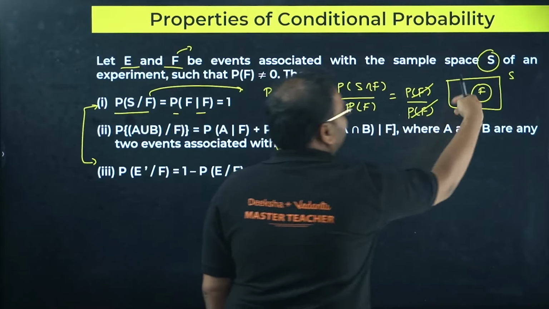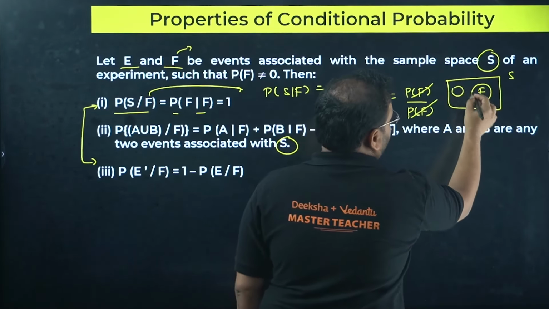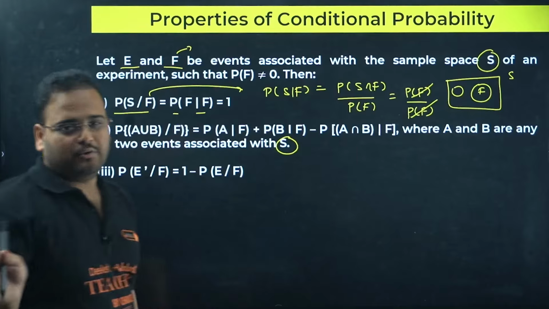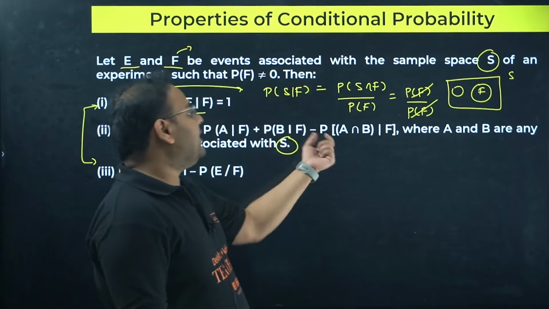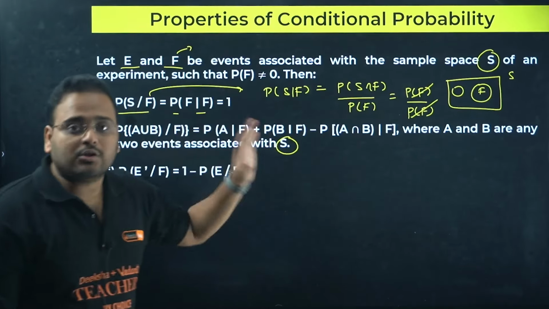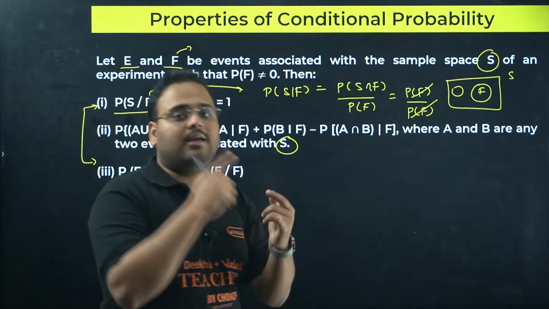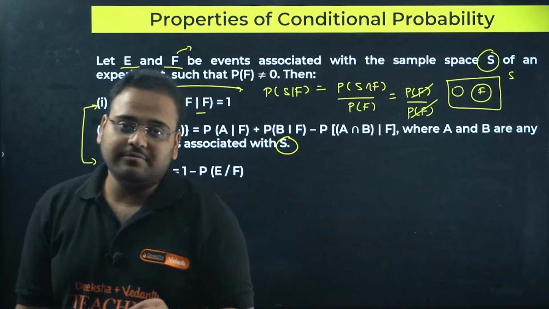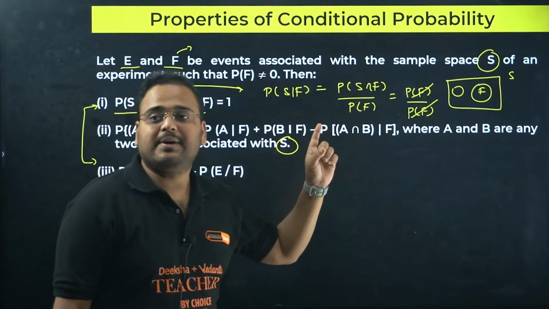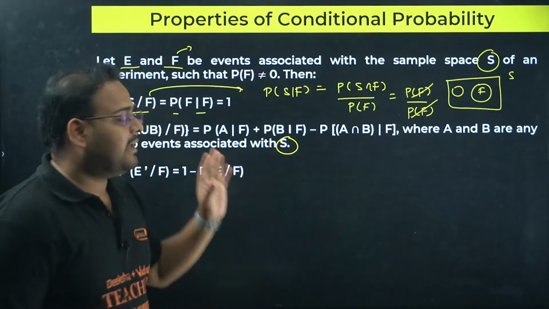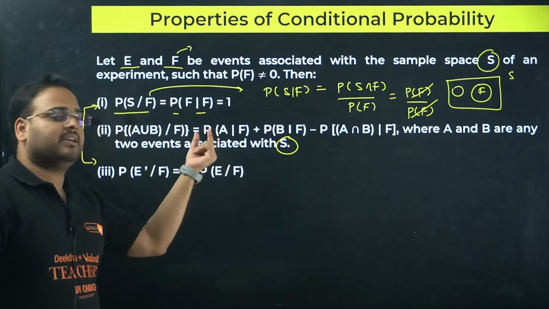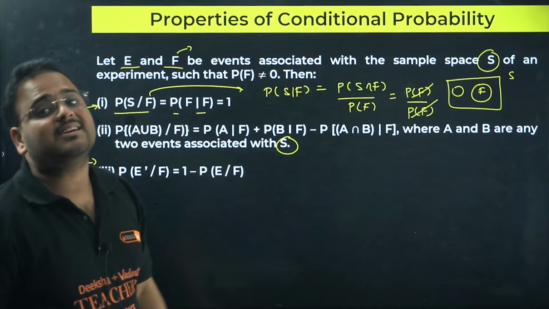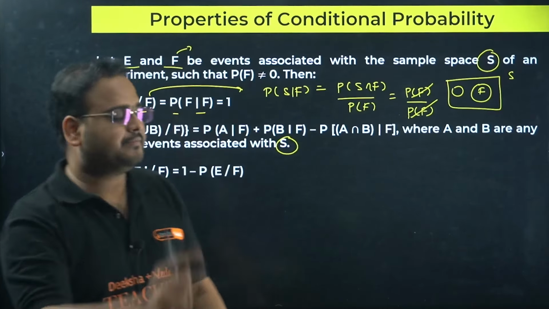Of course there will be intersections and unions, we'll see that later, but yes, A and B are events. Also, a total of 4 events are there: A, B, E, F are the 4 events associated with the sample space S. Does it make sense? In that case, the union is defined like this: A with F, B with F, minus intersection of A and B with F.